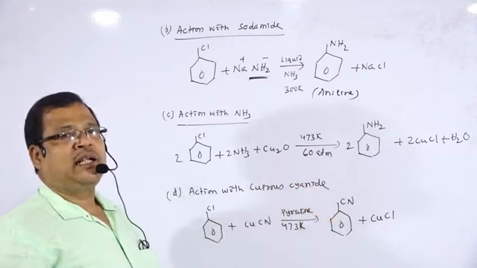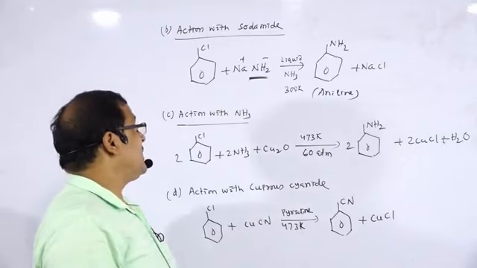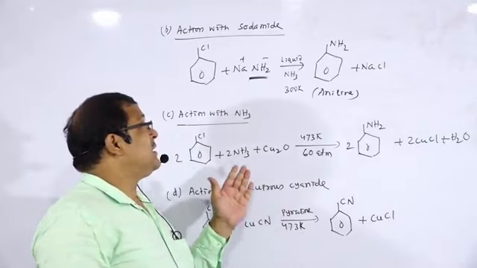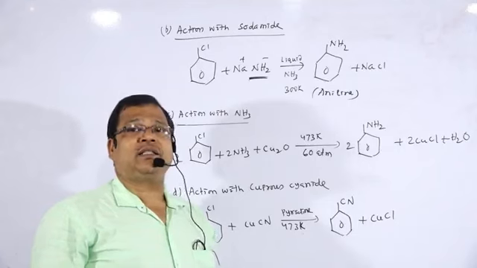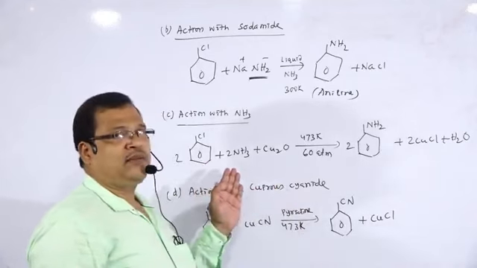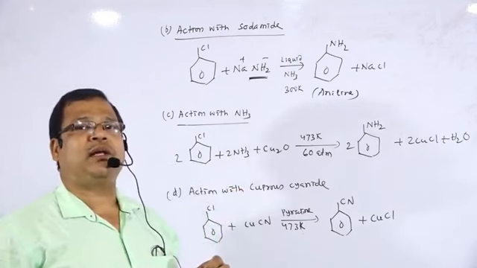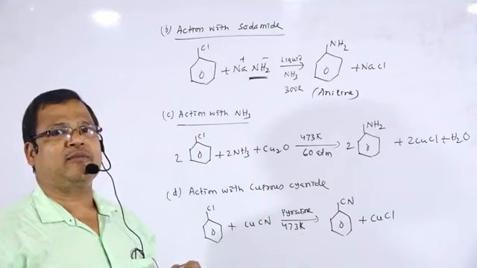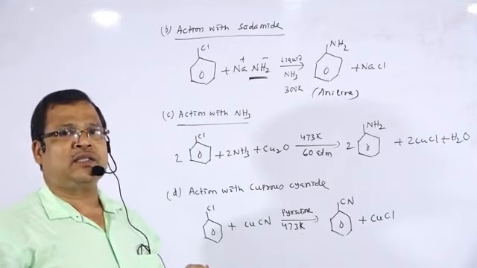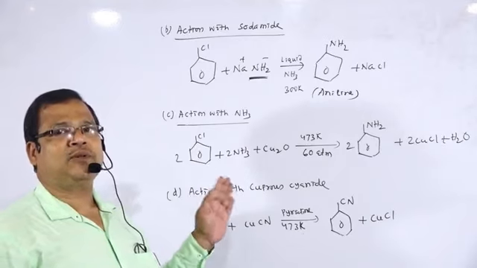These reactions take place under drastic conditions. So dear students, these are the nucleophilic substitution reactions. Mark the effect of substituents, that is the NO2 group, in Dow's process for the manufacture of phenol. That is very important. In the next class we will discuss the mechanism of the nucleophilic substitution reaction.